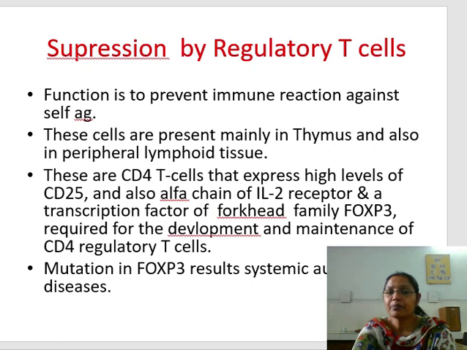These cells are present mainly in the thymus and also in the peripheral lymphoid tissue. These cells are CD4 T cells that express a high level of CD25, the alpha chain of the interleukin 2 receptor, and a transcription factor of the forkhead family, FOXP3, and all three are required for the development and maintenance of the CD4 regulatory T cell. If there is a mutation in FOXP3, then it gives rise to systemic autoimmune diseases. Autoimmune diseases can be of two types, local or systemic, but the mutation in FOXP3 results in systemic autoimmune disease.